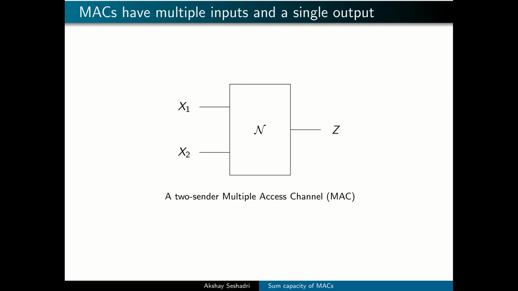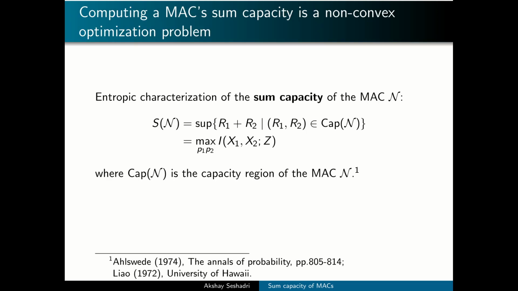A multiple access channel, or MAC for short, is any channel that has multiple inputs and a single output. One can show that the sum capacity of a multiple access channel can be written as the maximum of mutual information between the senders and the receiver, subject to the constraint that the input probability distribution is a product distribution. And because of this constraint, the optimization problem involved is non-convex.